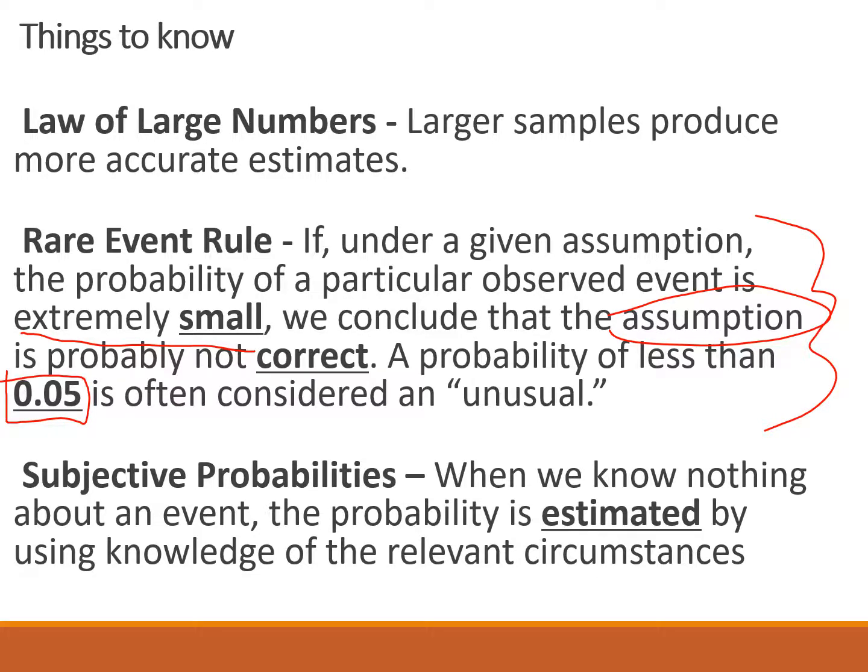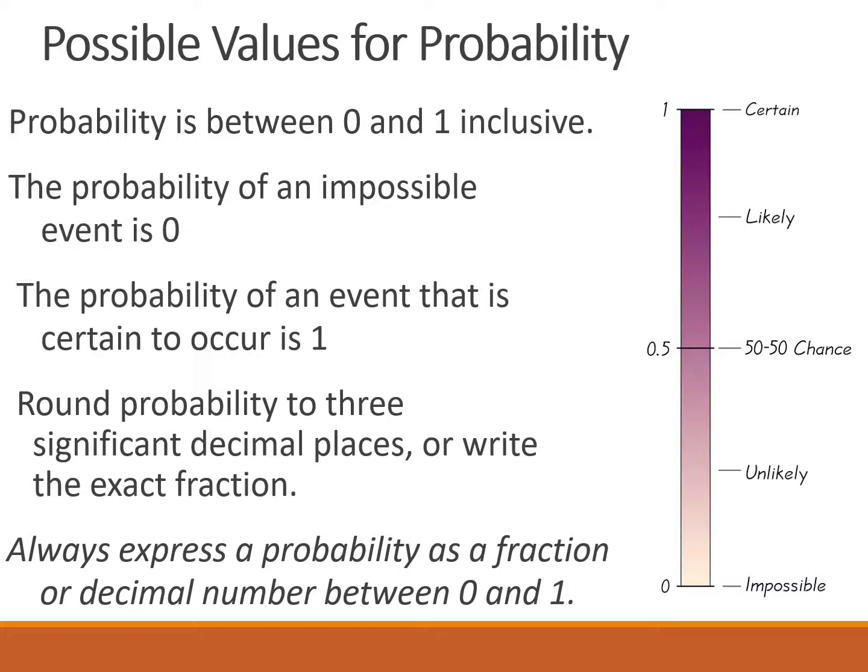Lastly, subjective probabilities. When we don't know anything about an event, we're just going to estimate it using our real-world knowledge about the problem at hand. Probability is always a number between 0 and 1, and those are inclusive values, meaning that probability can equal exactly 0. That means that that event is impossible to occur. If probability equals 1, it means that that event is certain to occur. When we write probabilities, we write them to 3 significant decimal places, or we write it as a fraction. Okay, and we should always write it as either a decimal or a fraction, or we can convert that decimal to a percentage, which is also acceptable.